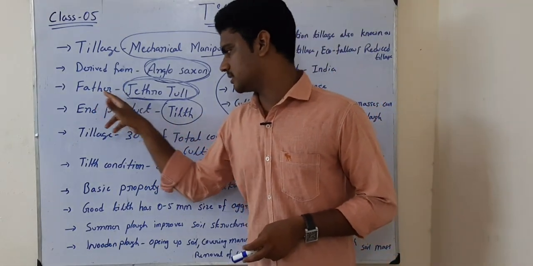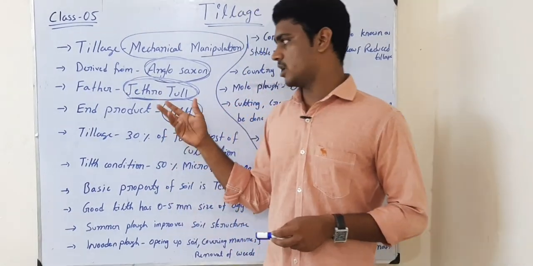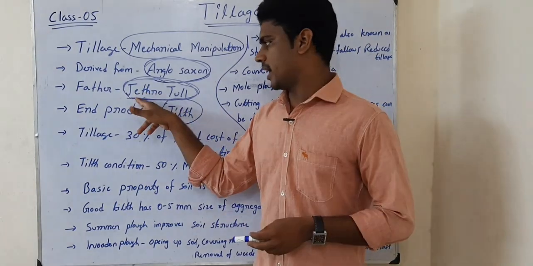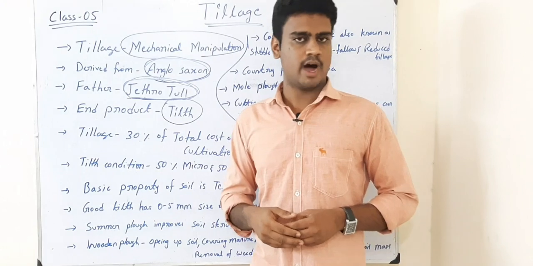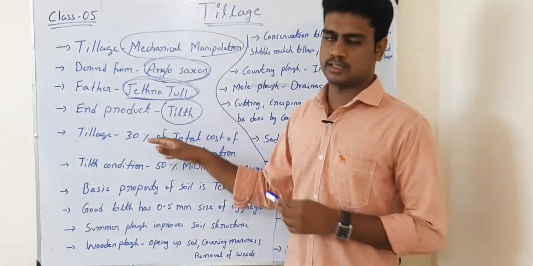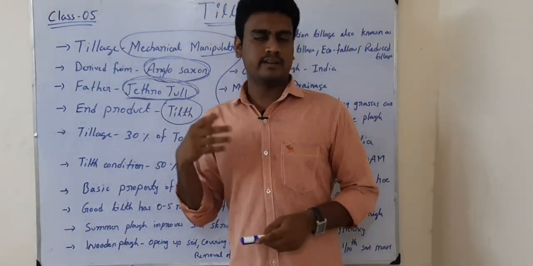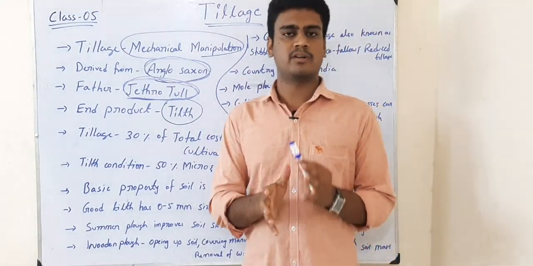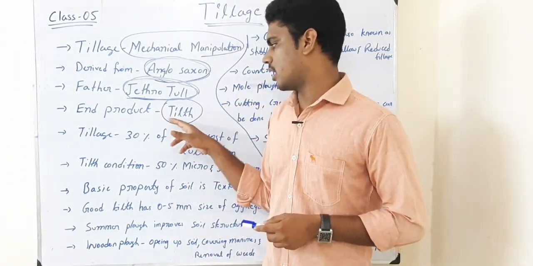The father of tillage is Jethro Tull, and another two terms are also related to Jethro Tull. The term wheat also by Jethro Tull, and he has written the book called Horse Hoeing. These three terms are related to Jethro Tull. Then after we do the ploughing, that means after we have done the tillage, the end product, or the soil condition after tillage, is called tilth.